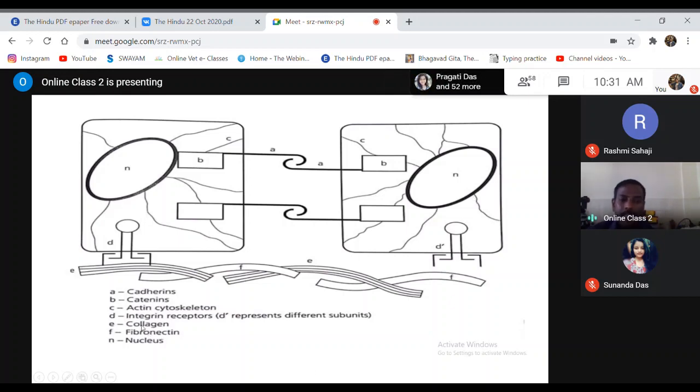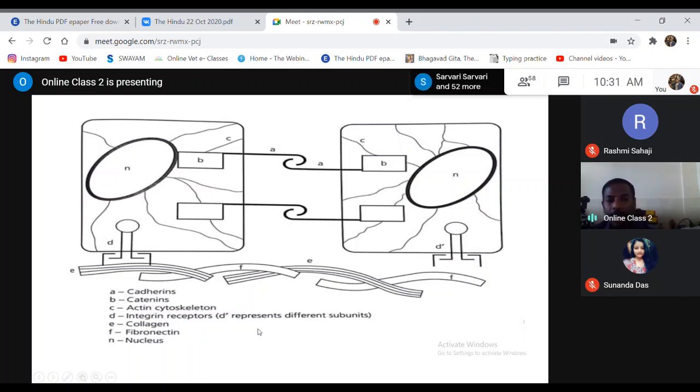So there may be changes in the collagen and fibronectin. The type of collagen and fibronectin which is expressed is also changed. There are different types of collagen, different forms of collagens. So when there is any neoplastic growth, the normal type of collagen is not found. The collagen which is normally required for the interaction of the cell with the extracellular matrix is not present. Different types of collagens are expressed. So that also reduces the interaction between the cell and the extracellular matrix.